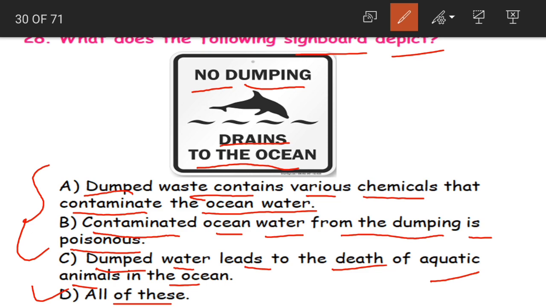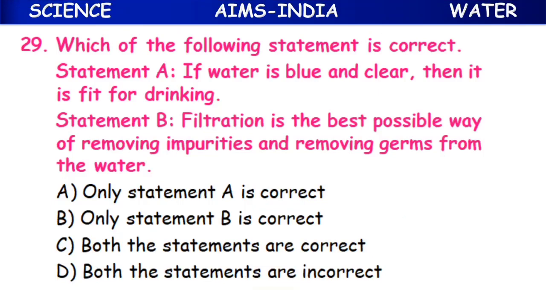So when the water becomes poisonous, then what happens? The animals which are living in the ocean, they are going to be killed. So that is why we should not dump waste. Okay, children, clear?